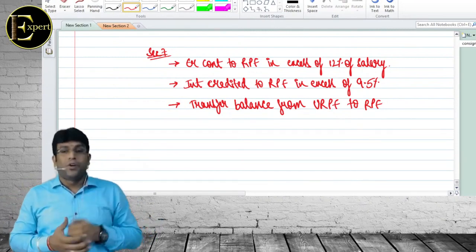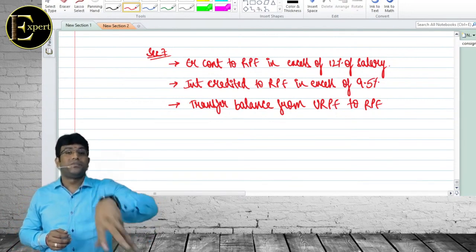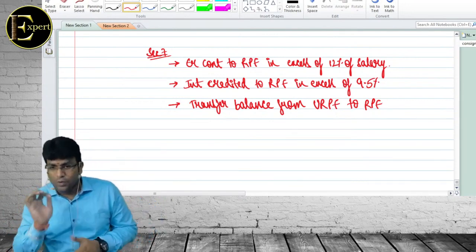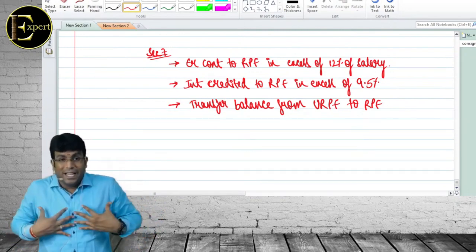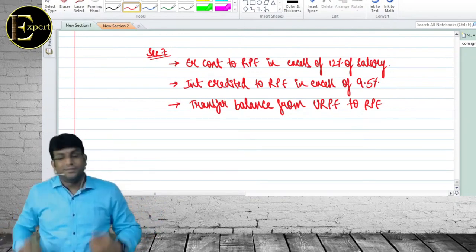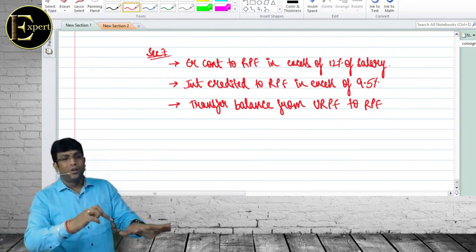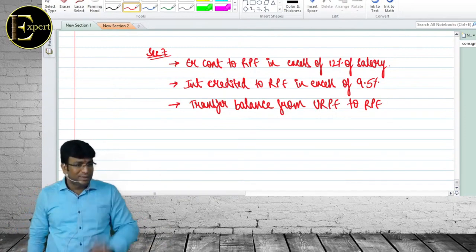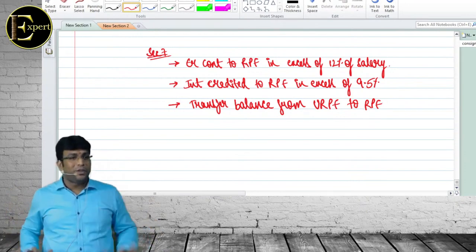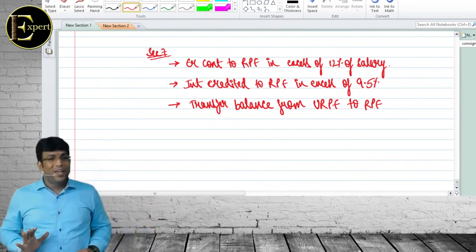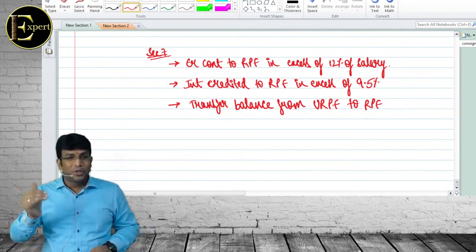Now what has happened to that provident fund is employer has contributed 15% of salary to the provident fund. Is it more than 12%? 3% should ideally be taxable. But I did not pay tax because it was URPF. Yes sir. When it is URPF, will I pay tax? Right. This story continued for a period of 8 to 10 years. Let's say for 10 years, same story continued. Okay. 10th year, we converted URPF to RPF. 11th year, I'm withdrawing money.